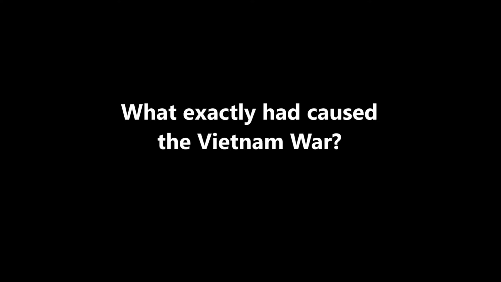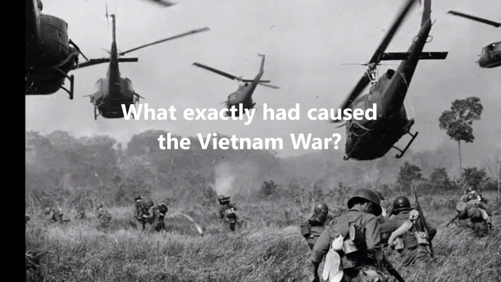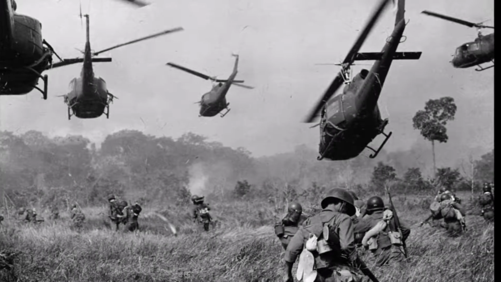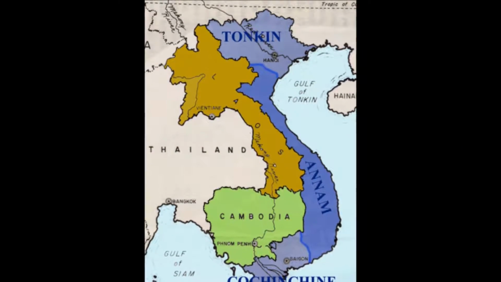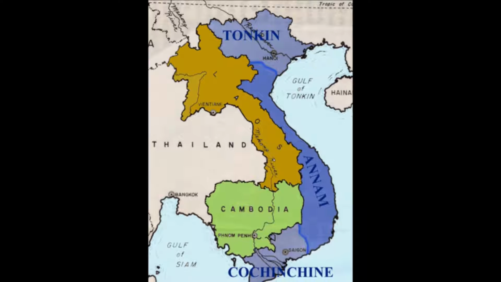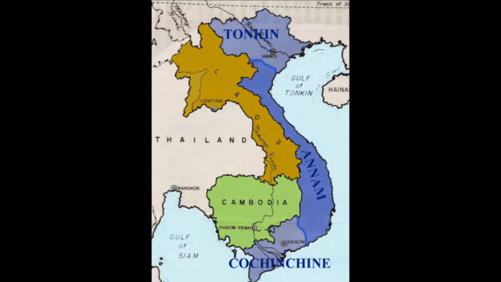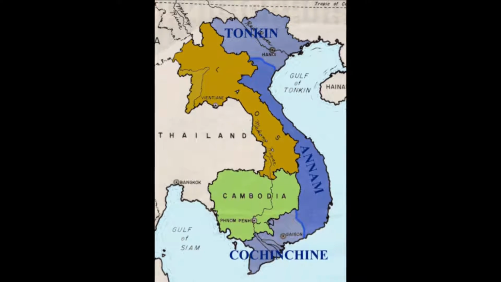What exactly had caused the Vietnam War? The Vietnam War started during 1945 to 1975, during the Cold War. It all started with the French colonial government occupying Indochina, present-day Vietnam, during World War II.